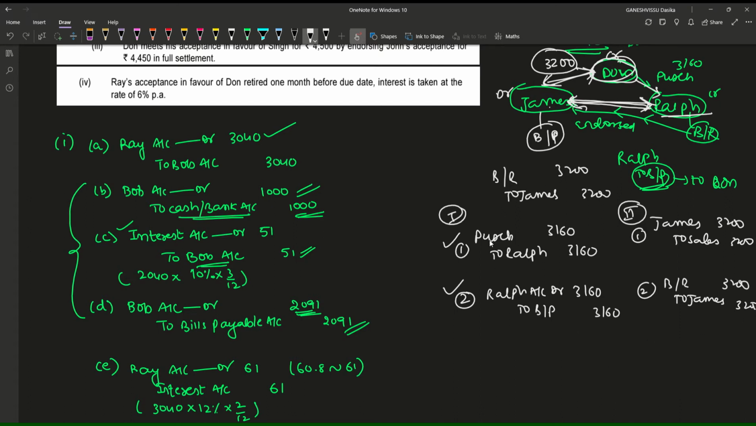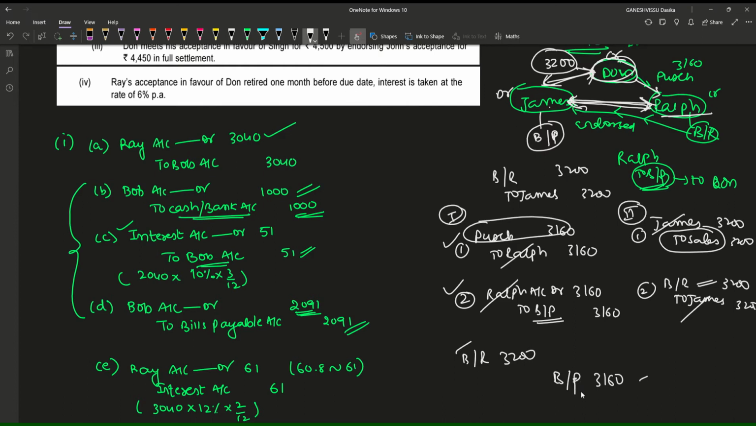Okay, due to this purchase entry, Ralph has been removed from the books. Due to this sales entry, James has been removed from the books. So there are only two things, bills payable and bills receivable. The sales and purchases are nominal items that will not affect the bills receivable or bills payable. So there is a bills receivable of 3200 and bills payable of rupees 3160.